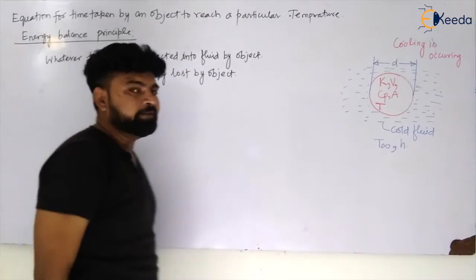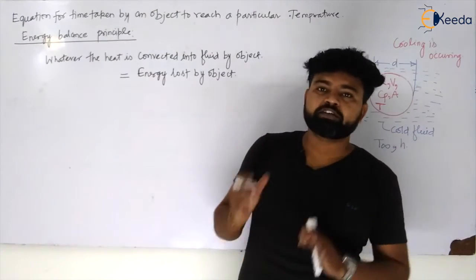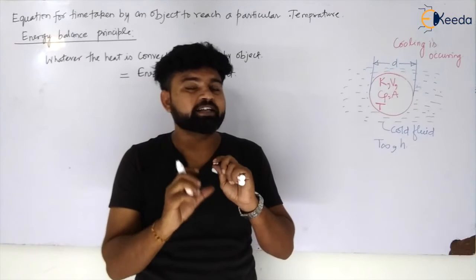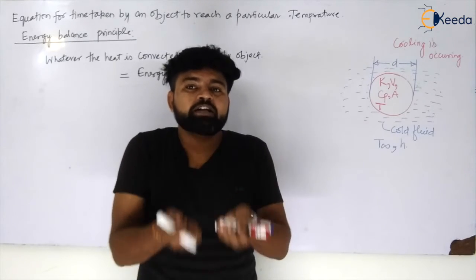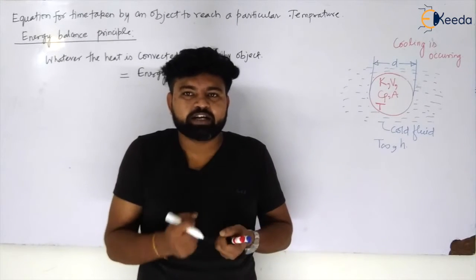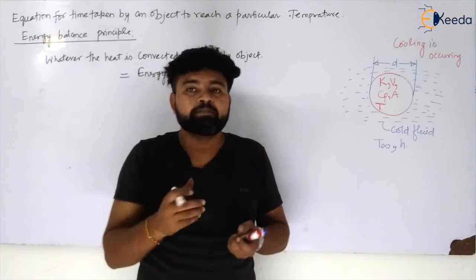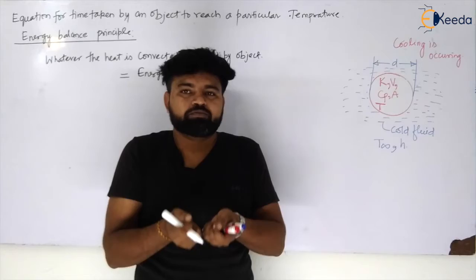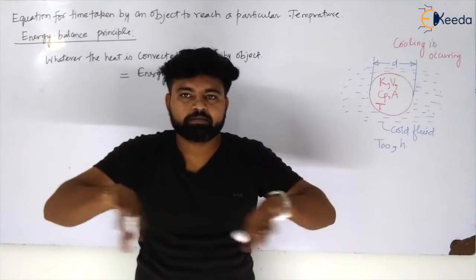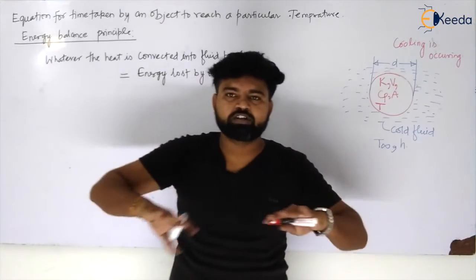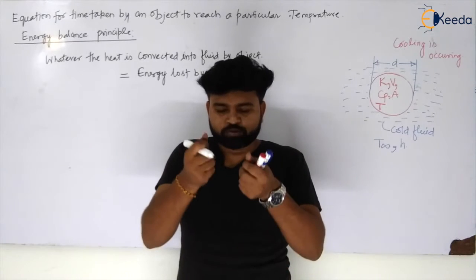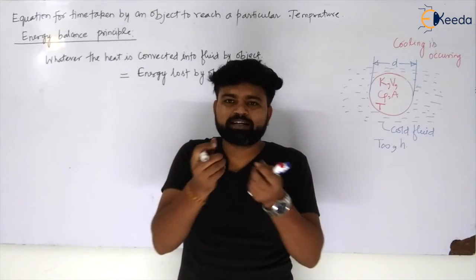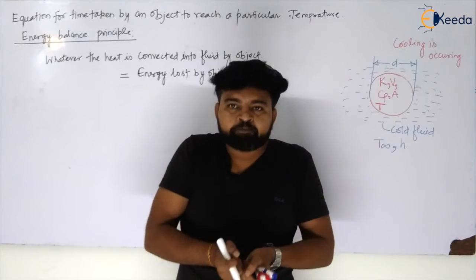or we can say, if there is a heating case, then what will happen? That object will gain heat, okay, and temperature will slowly increase. But I'm taking the cooling case, so the object will lose heat to the surrounding, like my body is losing heat to the surrounding air, okay. So the energy of this body will decrease.